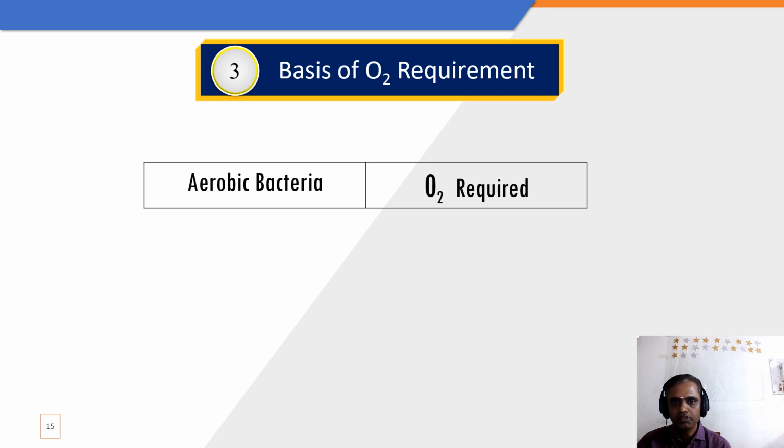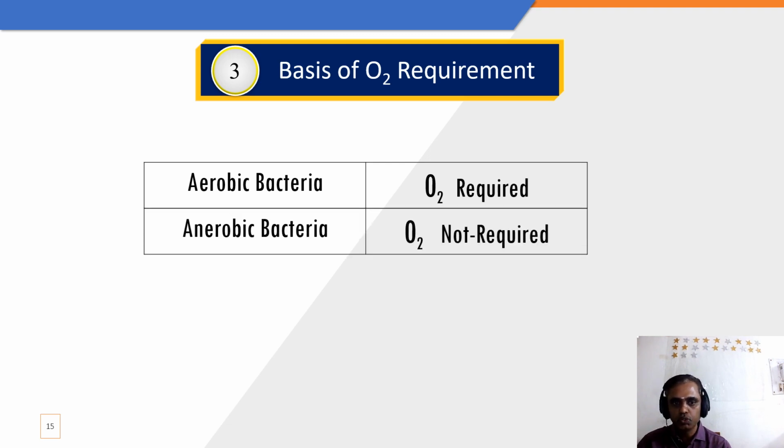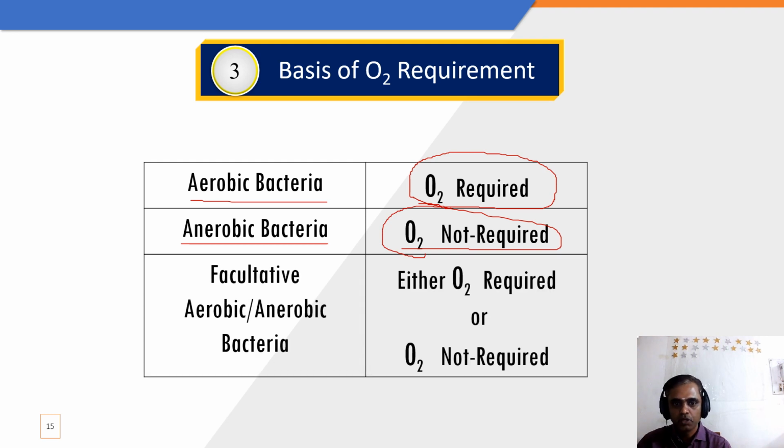Okay. Basis of the oxygen requirement, the bacteria are divided into 2 types. Aerobic bacteria, that means in order to grow, oxygen is required. Anaerobic bacteria means the bacteria do not require oxygen. Example is Clostridium tetani. But there is another class, facultative aerobic or facultative anaerobic. So it is either oxygen required or oxygen is not required. Why we are talking about this here: most of our pathogenic microorganisms come under this group, facultative aerobic or facultative anaerobic.